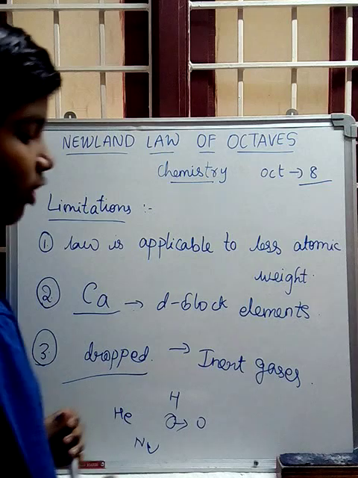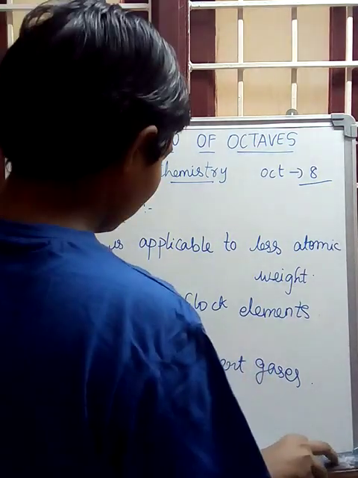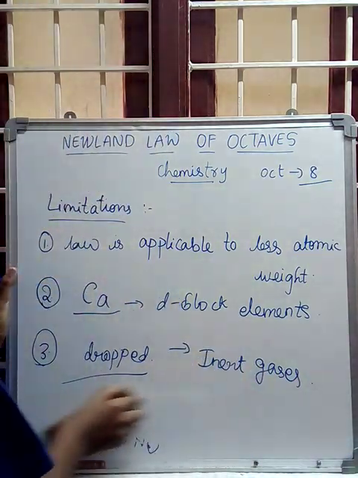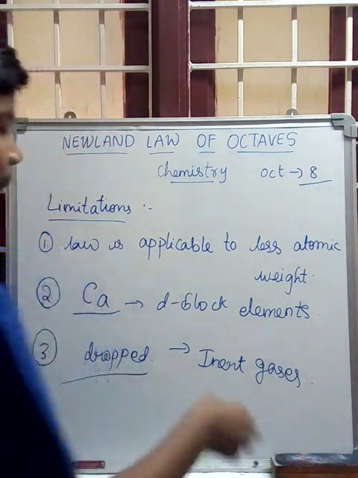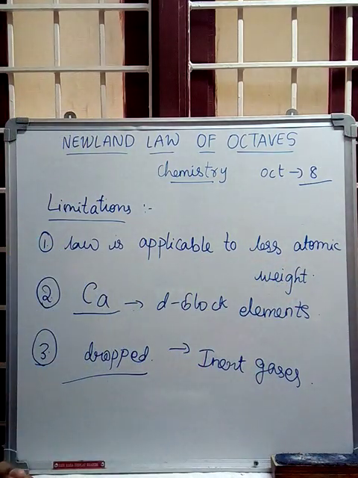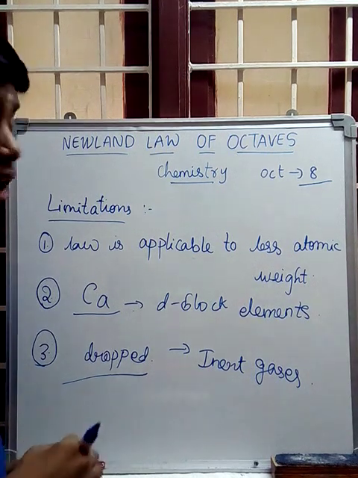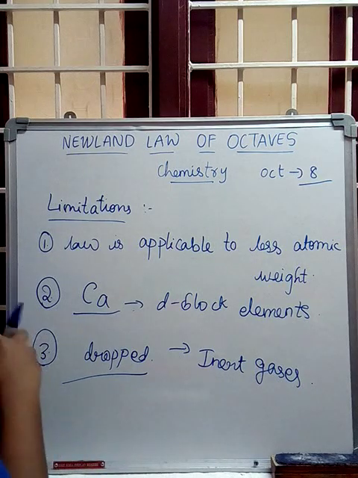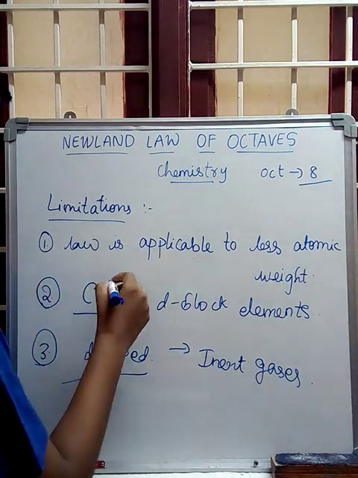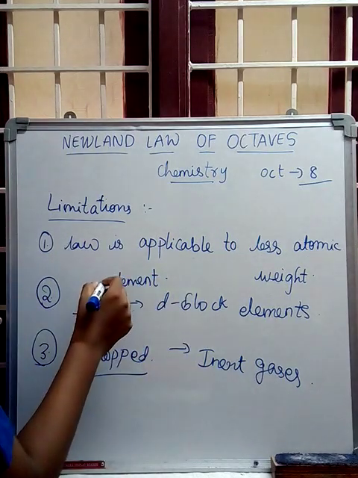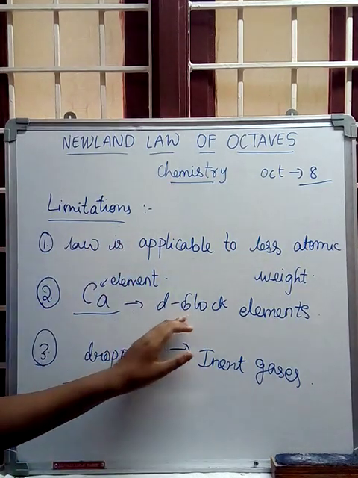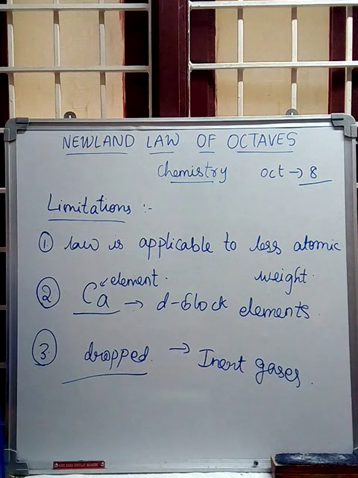Due to this, elements get exchanged or replaced. That is, the first and eighth elements do not have the same properties in a few cases. These are the limitations. And the rule is applicable only up to calcium due to the presence of D block elements.